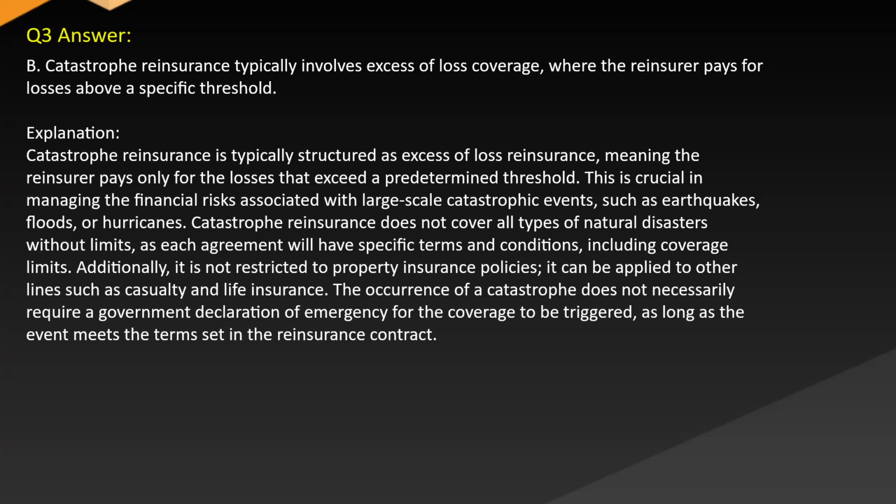Explanation. Catastrophe reinsurance is typically structured as excess of loss reinsurance, meaning the reinsurer pays only for the losses that exceed a predetermined threshold. This is crucial in managing the financial risks associated with large-scale catastrophic events, such as earthquakes, floods, or hurricanes. Catastrophe reinsurance does not cover all types of natural disasters without limits, as each agreement will have specific terms and conditions, including coverage limits. Additionally, it is not restricted to property insurance policies. It can be applied to other lines such as casualty and life insurance. The occurrence of a catastrophe does not necessarily require a government declaration of emergency for the coverage to be triggered, as long as the event meets terms set in the reinsurance contract.